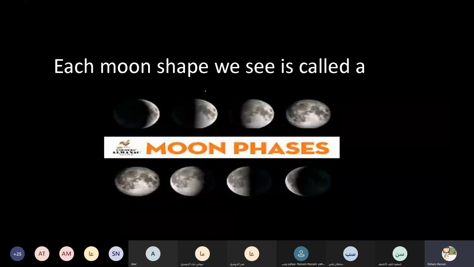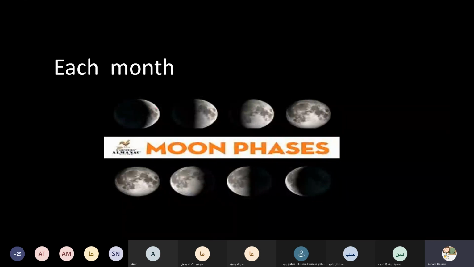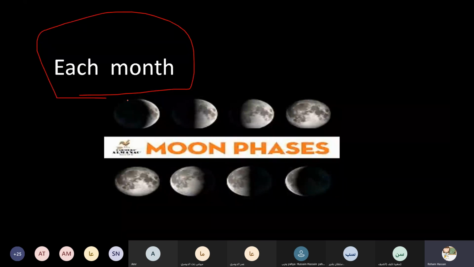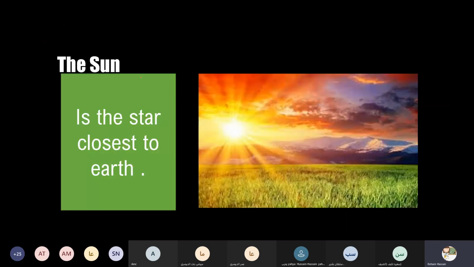Each moon shape we see is called a moon phase, okay? And the moon phases are repeated each month. So we can see the moon phases each month, okay?